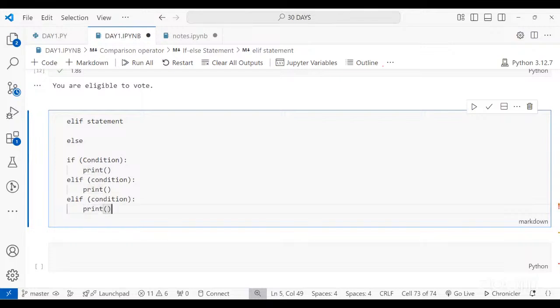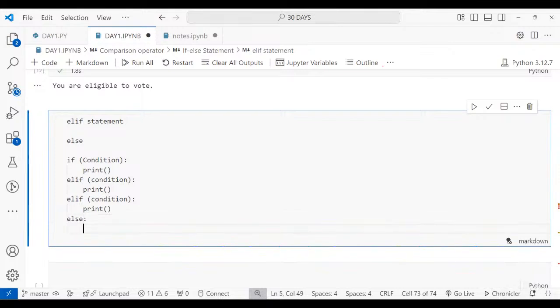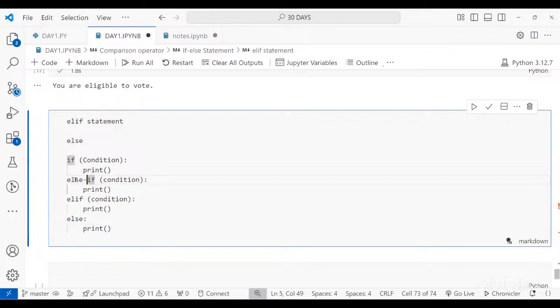And suppose I was just having 3 conditions. So now I am done. I just wanted to write that if none of the conditions are true, out of these 3 conditions, then go with the else part and then print something. Got it? Yes, ma'am. So this is how elif statement works. Why we say elif? Elif is a short form of else if. Earlier in the previous version of Python, it was else if. But in short, now you have to write it elif.